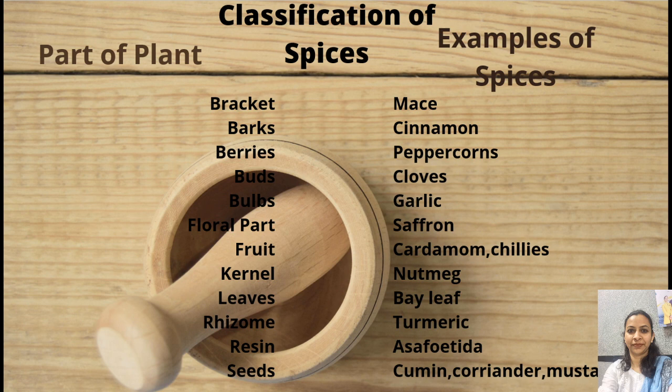So now here on this particular chart, you can see on the one side you will see the part of the plant and corresponding to it you will see the examples of the spices. You can see there are different types of seeds which we use as spices, that is cumin, coriander, mustard seeds. Leaves, like we use bay leaves. Then floral part we use saffron. Fruit we use cardamom and chilies and so on. Let us see the spices one by one.